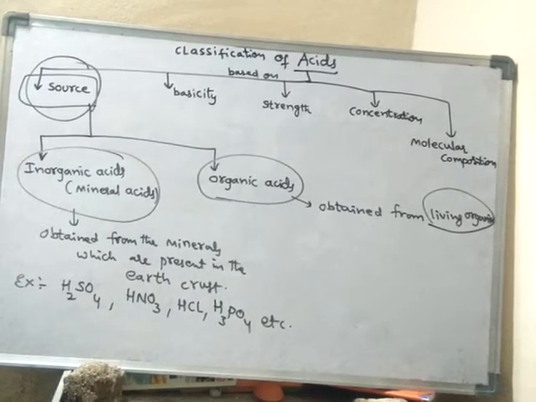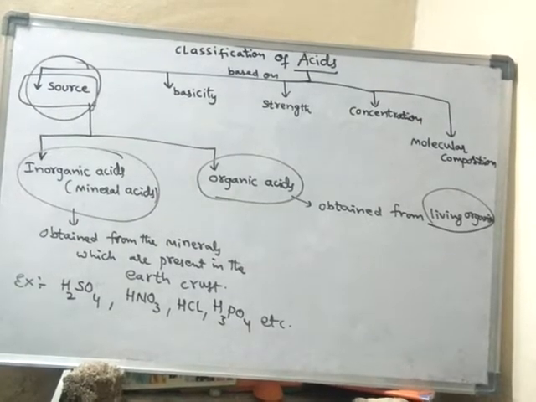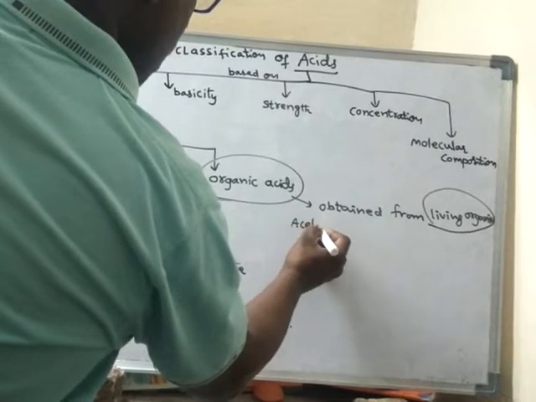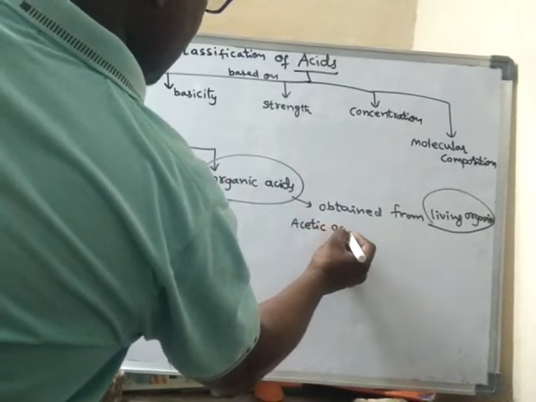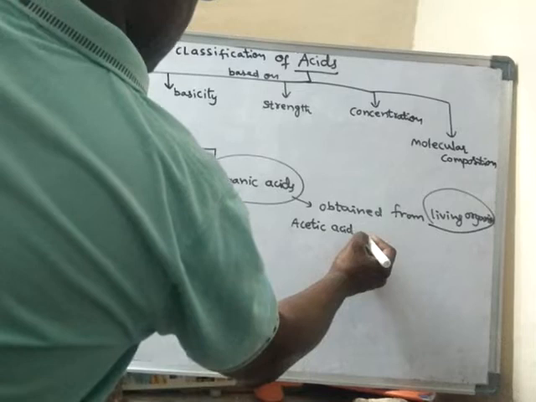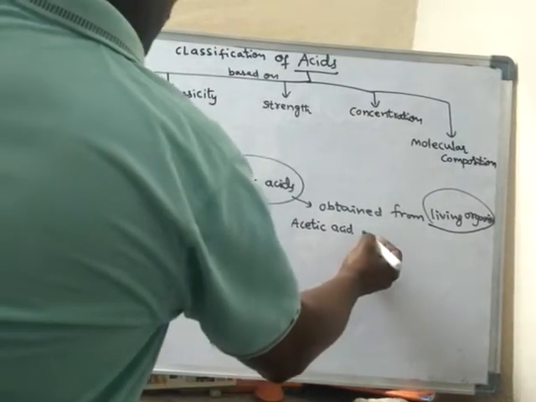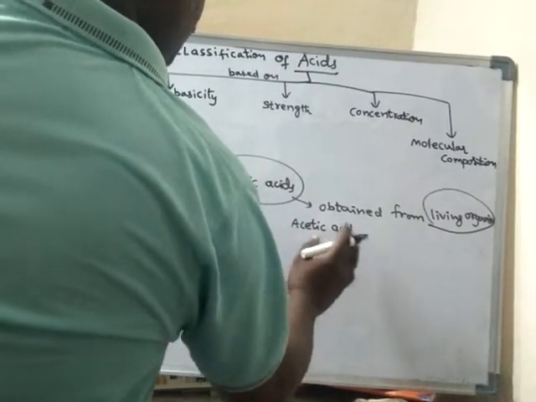So let us learn some examples of organic acids. Acetic acid. What is the source of this acetic acid?